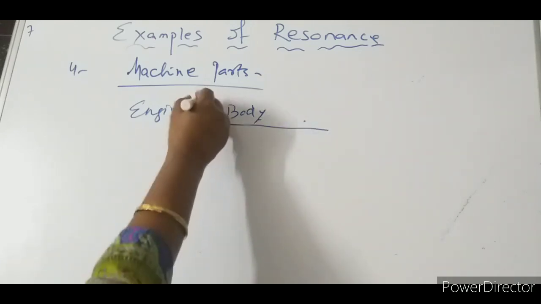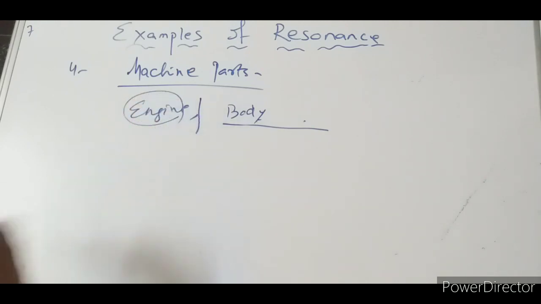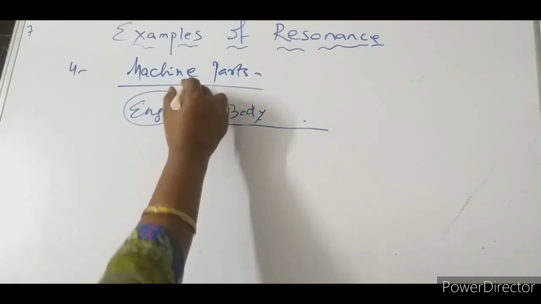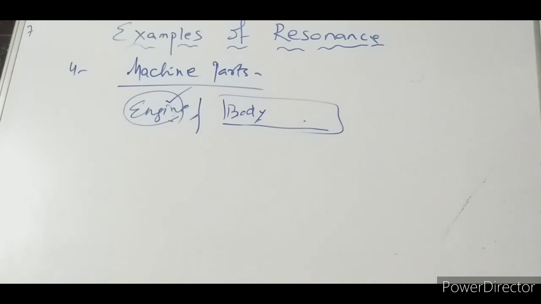First of all, vibration is produced in the engine. While making the aircraft, aeronautical engineers make sure that the vibration produced by the engine should not match the vibration of the body.